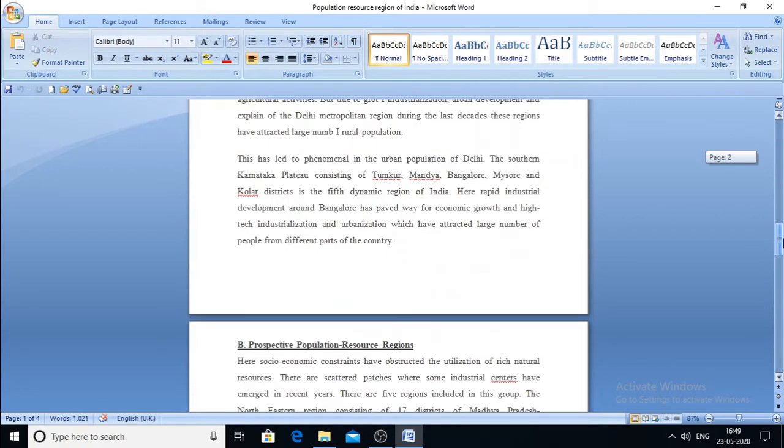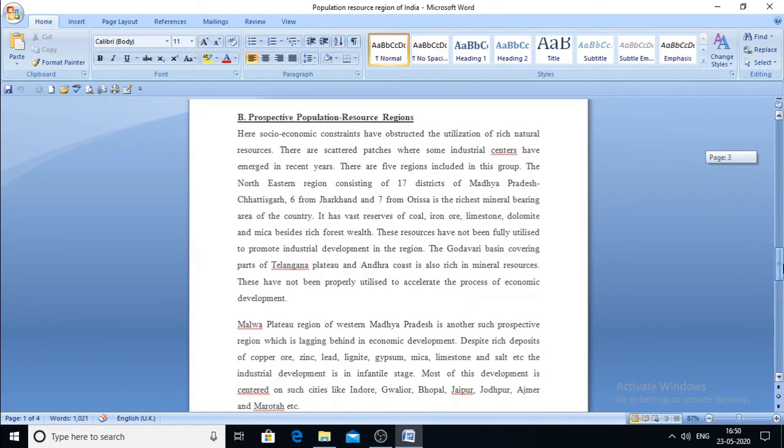Now if you see the prospective region, if you talk about the Malwa plateau, which is located in Madhya Pradesh, they have got rich deposits of copper, zinc, lead, lignite, gypsum, mica, and limestone. They have a rich reservoir of all these materials, or we can say resources. But what happened? They are lacking in industrial development.